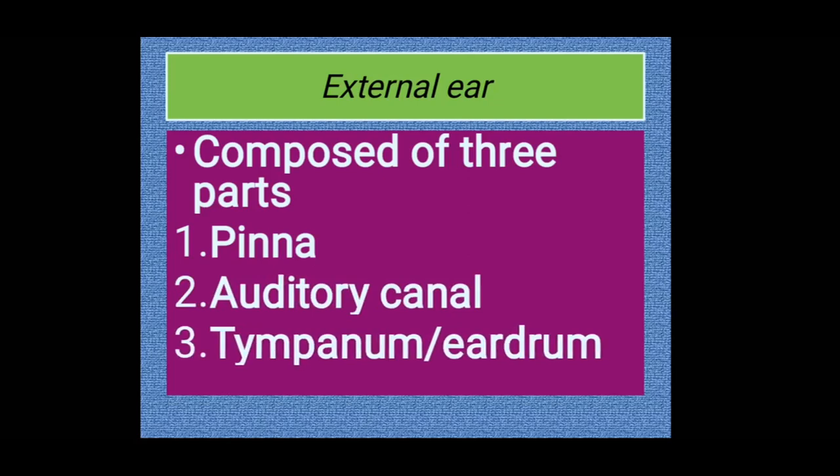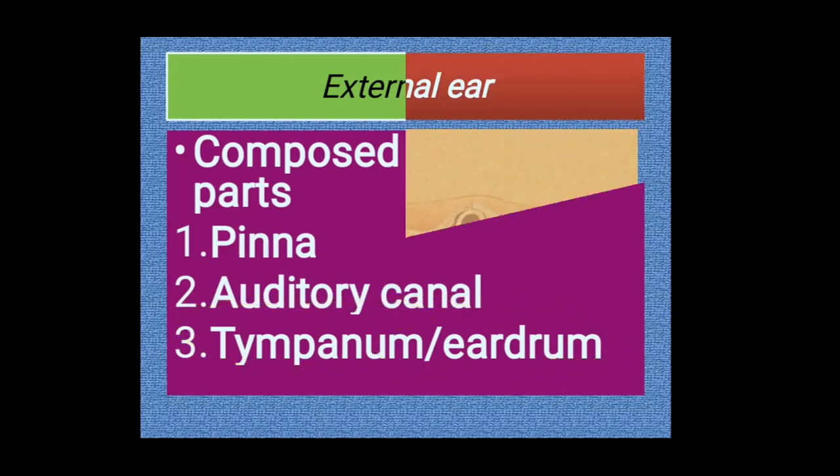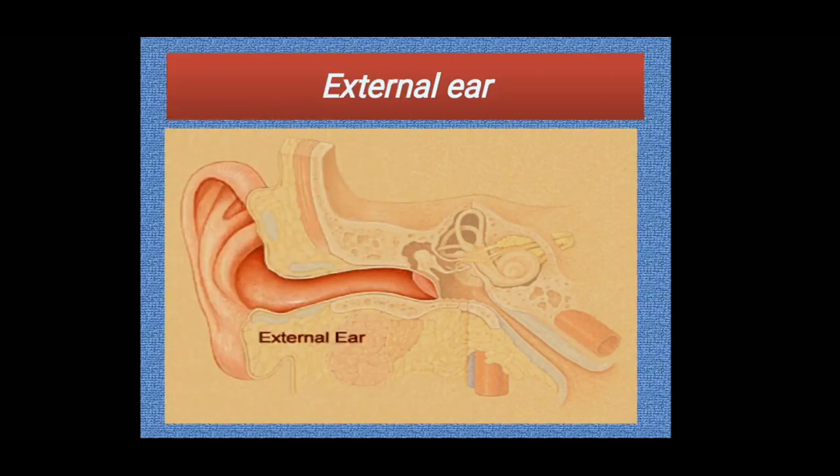So the three major parts of the external ear are the pinna, that is the outermost region which we can see easily, then the auditory canal, a tube-like part, and the last part of the external ear is the eardrum. It is also known as tympanum. So this is the external ear.